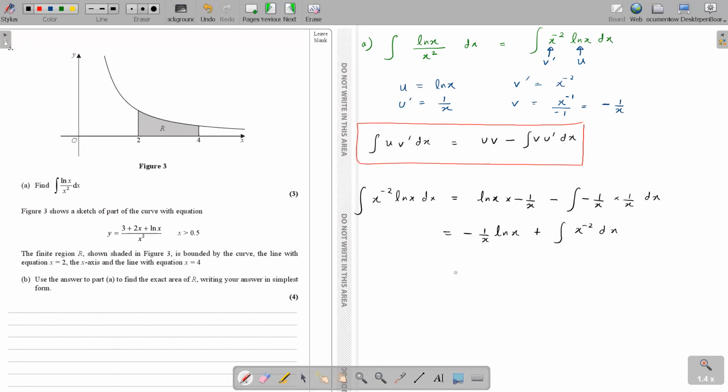So then what happens here? Minus 1 over x ln x, and when you integrate x to the power minus 2, what do you get? Minus 1 over x: adding 1 to the power and dividing by minus 1. And then plus c. So you get this for part A.